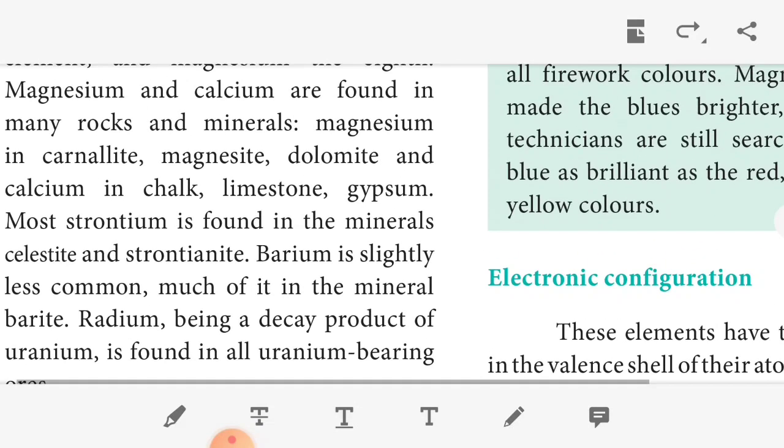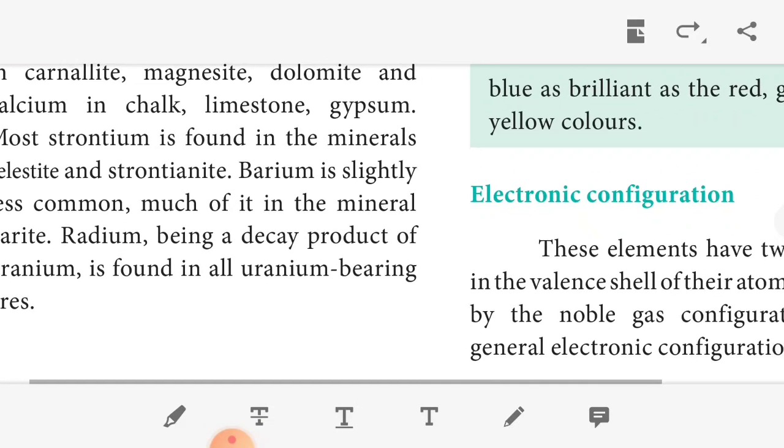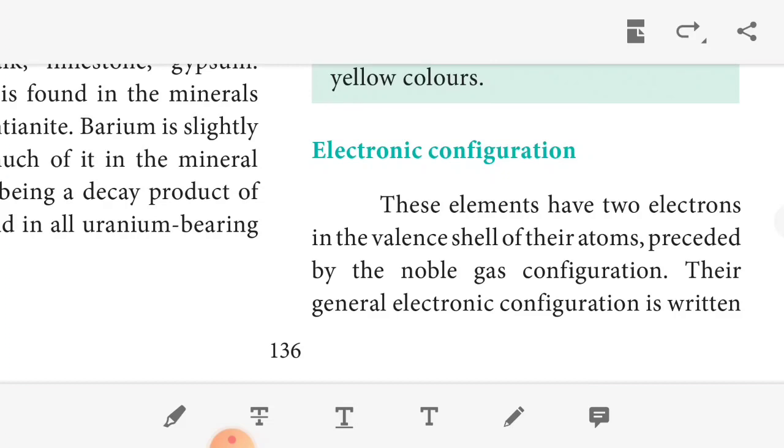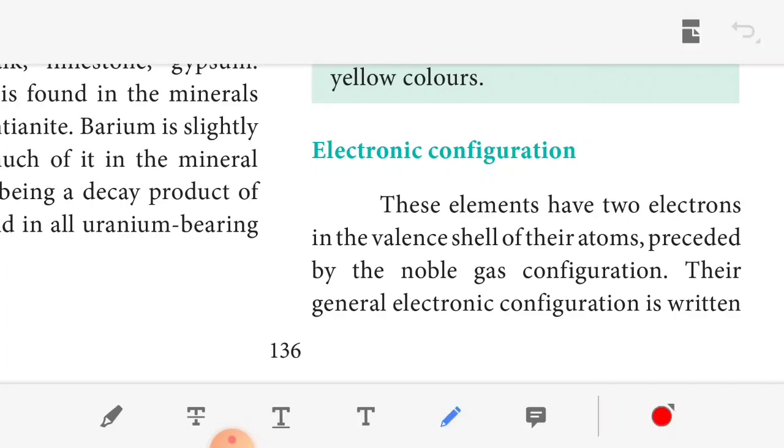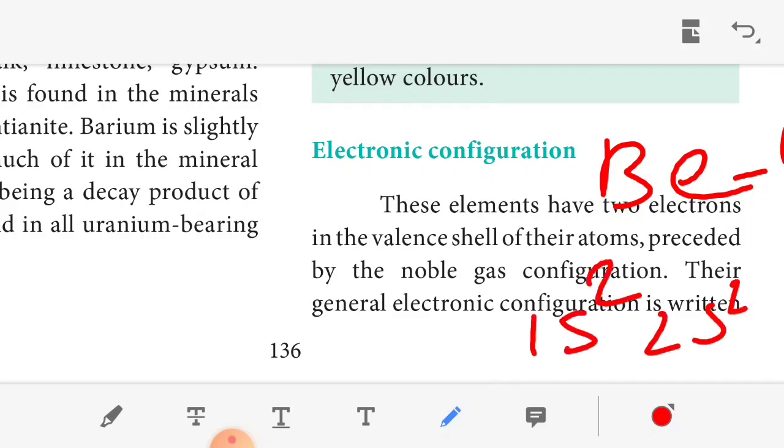Okay, the next one, electronic configurations. These are group 2 metals. The elements have 2 electrons in the valence shell of the atom, preceded by a noble gas configuration. In beryllium, the atomic number is 4. We can write the electronic configuration 1s2 2s2. So the outermost valence shell has 2 electrons. If it loses the 2 electrons, it contains only 2 electrons, so it attains the helium noble gas configuration.